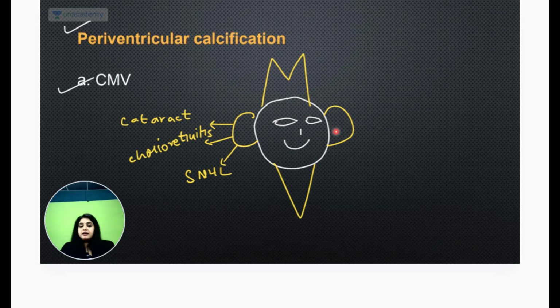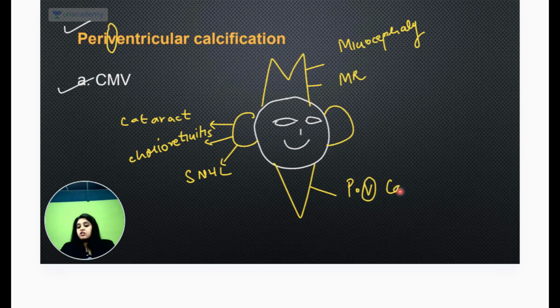ये ears जैसा लग रहा है. M say I told you there can be microcephaly that these patients have, so that is also mentioned. There is mental retardation. And V will remind you of which calcification? Periventricular calcification. That is how we had learned this funny photo of cytomegalovirus. So CMV likho and then you get all the things together. So this congenital things were asked a lot.